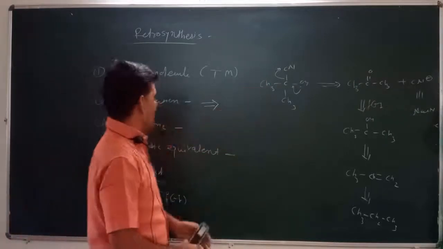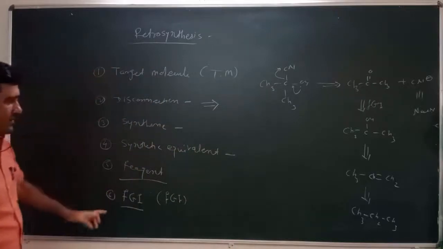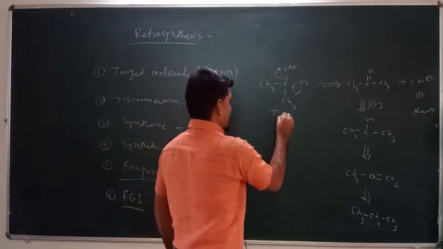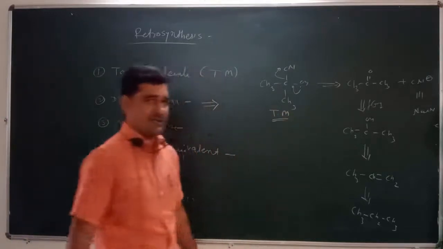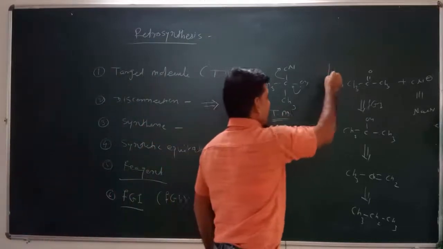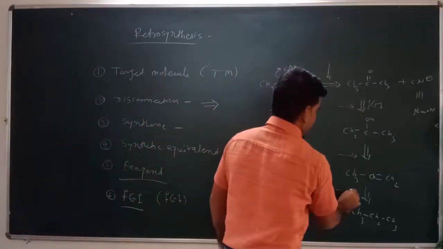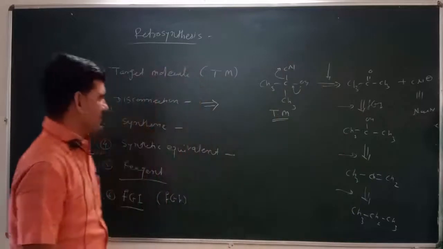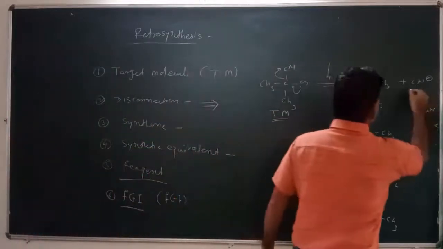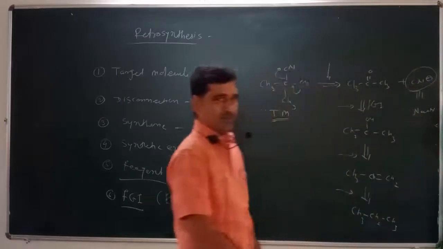Suppose this is the target molecule, and we want to see all these terms in this target molecule. Cyanohydrin is the target molecule. Then this is the disconnection, the disconnecting route for this target molecule. Next is the synthone: the cyanide ion is the synthone, right?